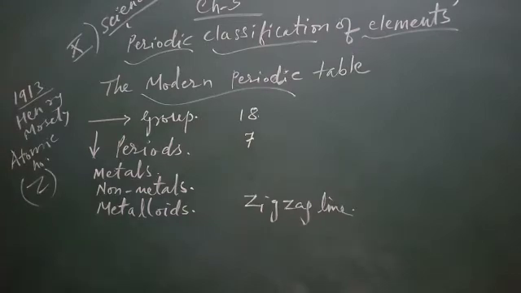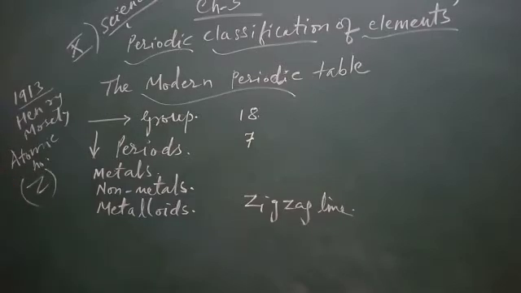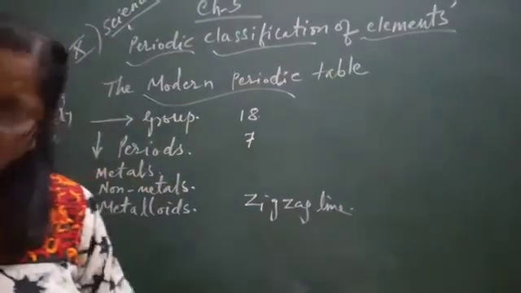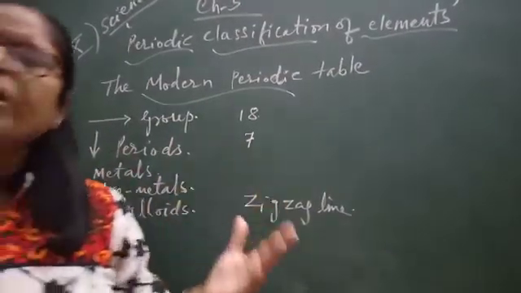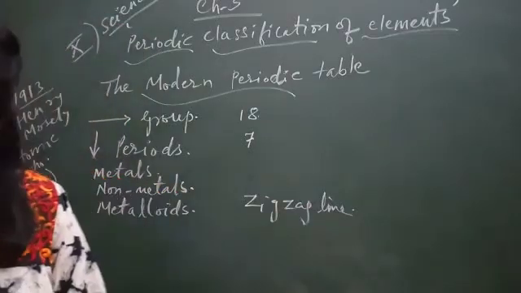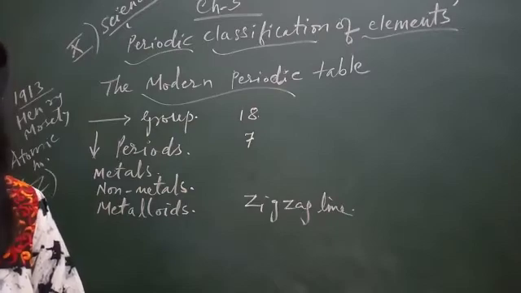And the modern periodic law was stated as follows: the properties of elements are a periodic function of their atomic number. Same rule, only in place of atomic mass we now call it atomic number. So how to state the modern periodic law?